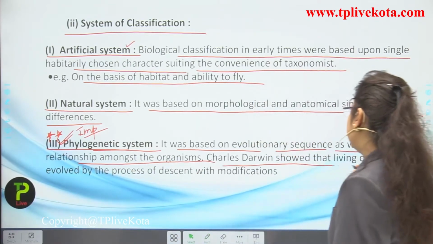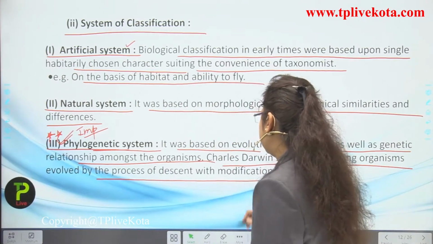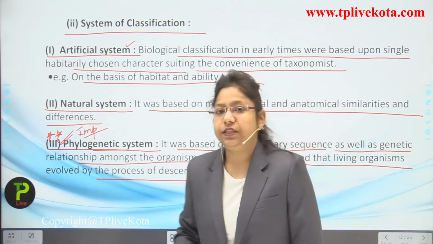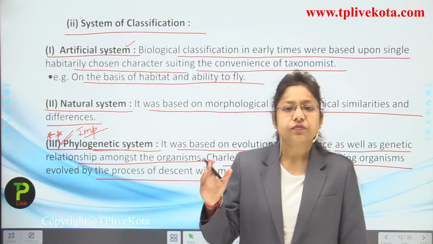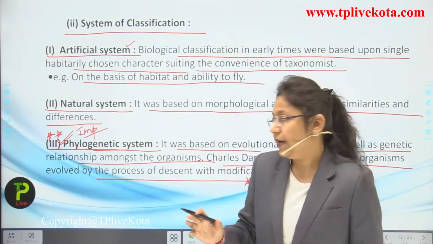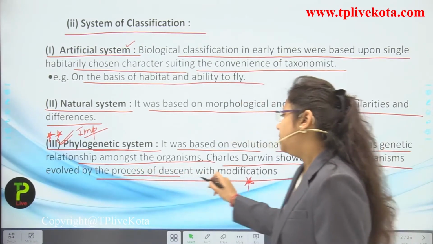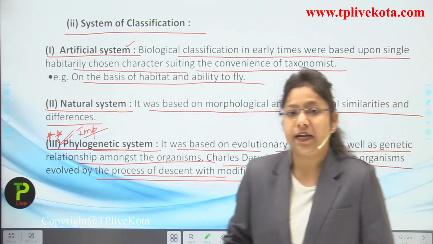Now Charles Darwin showed that living organisms evolved from the process of descent with modifications. Charles Darwin at that time was a great scientist, and he said that evolution has taken place and the process of descent with modifications has occurred.